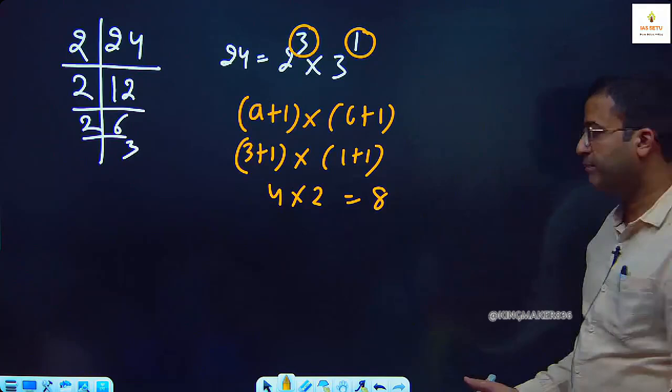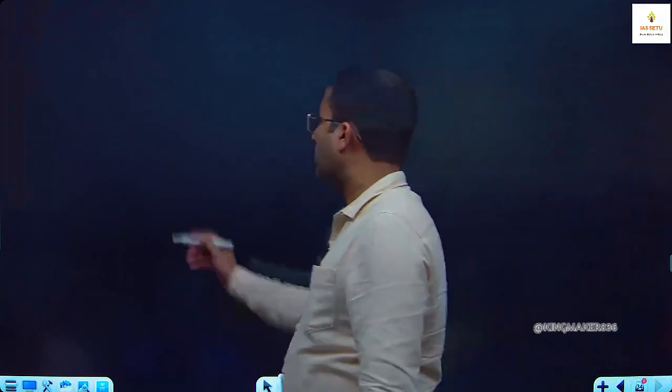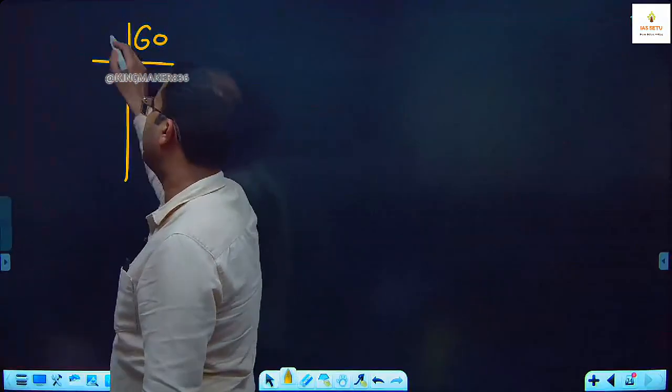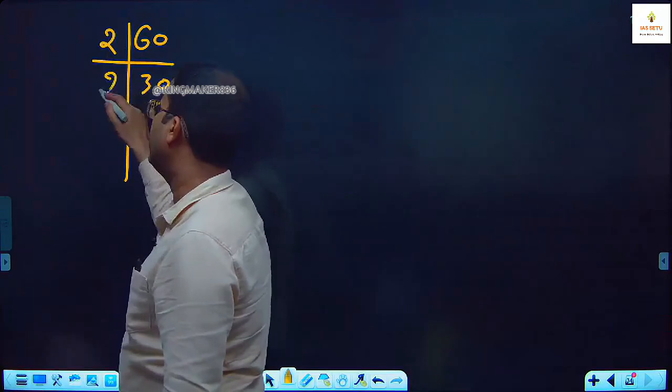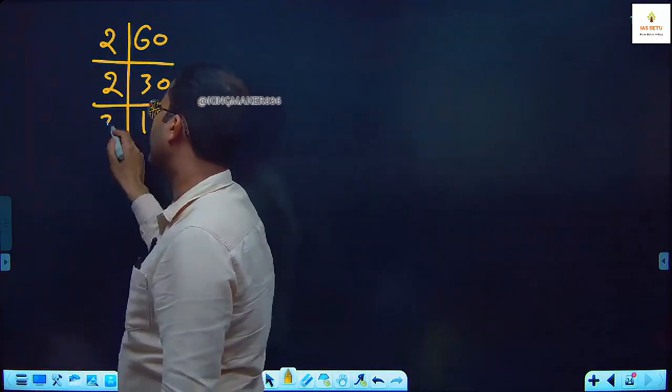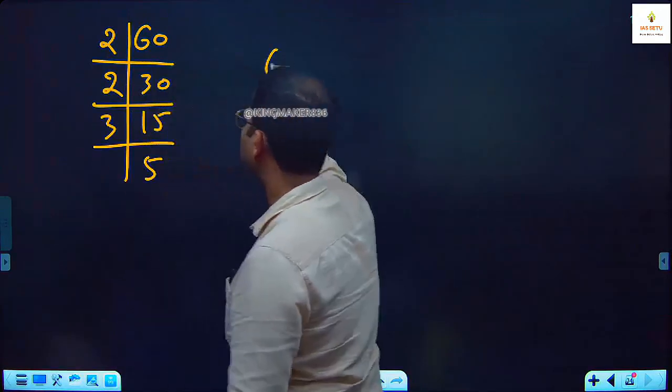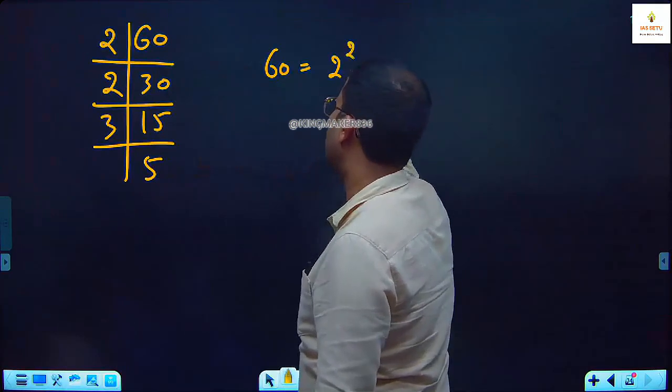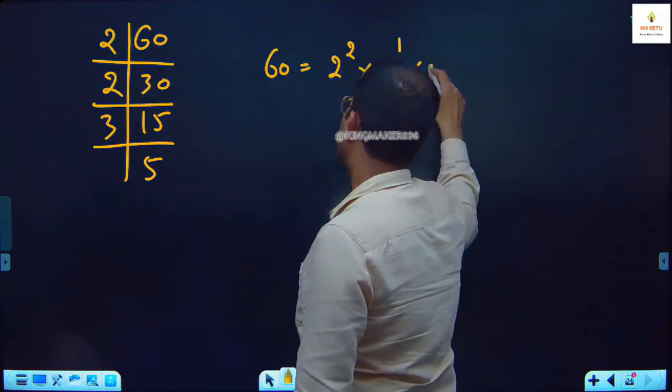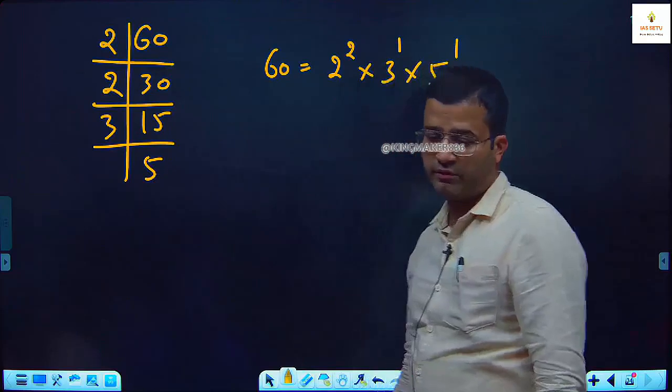I take 2 more examples. Like 60. We have to express it in prime form; we can't do it without that. We take 2 common 30, 2 common 15, 3 common 5. So 60 is equal to 2 to the power 2 into 3 to the power 1 into 5 to the power 1.